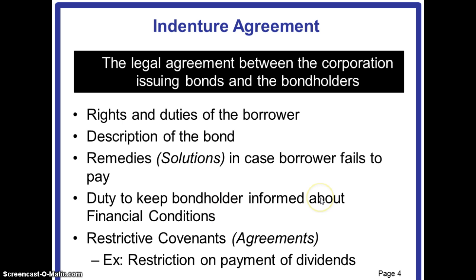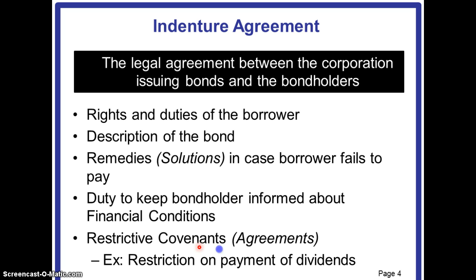In addition to this, an indenture agreement may also specify some other terms and conditions. Sometimes the lender, that is the bondholder, imposes some restrictions on the corporation which is issuing the bond, which are called restrictive covenants.